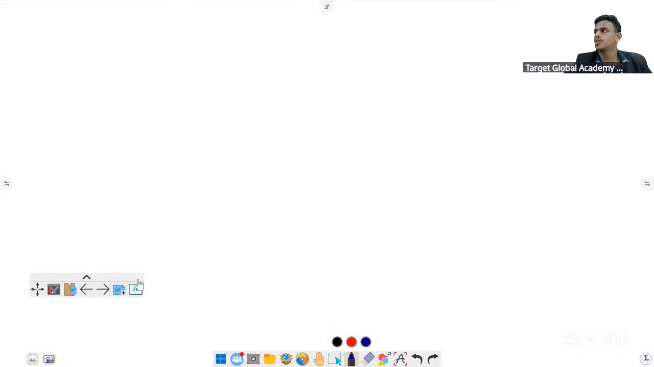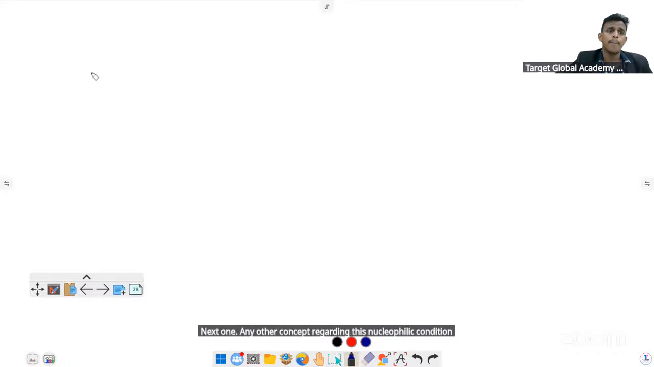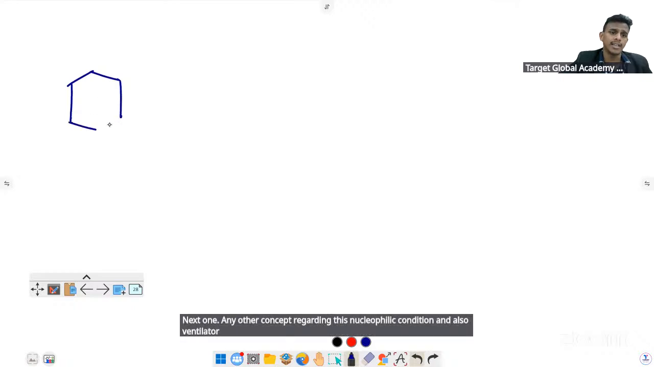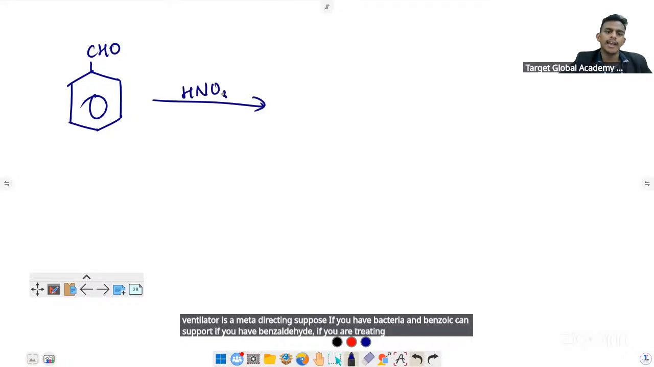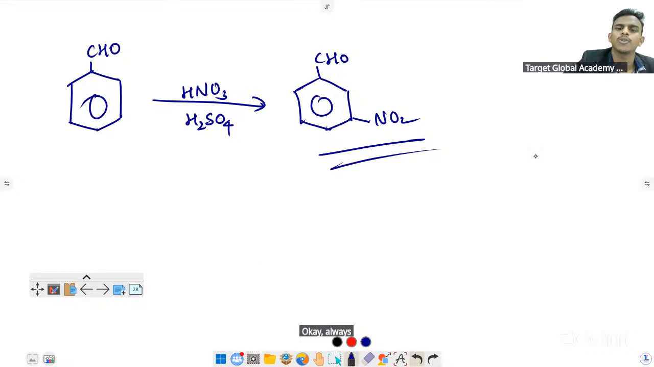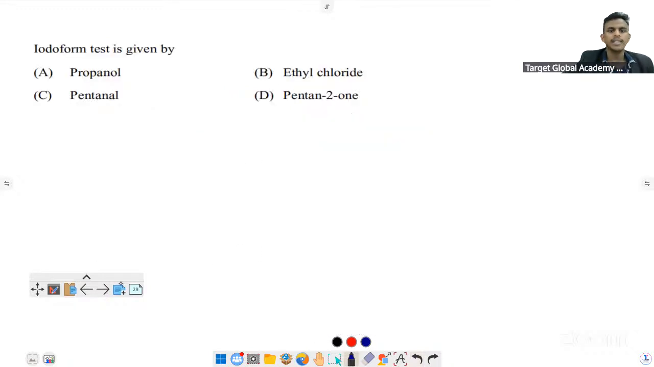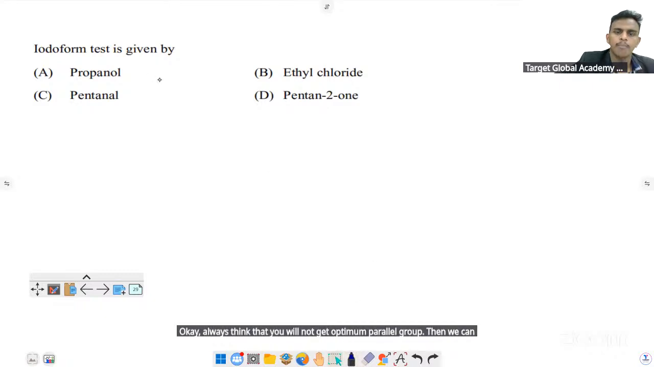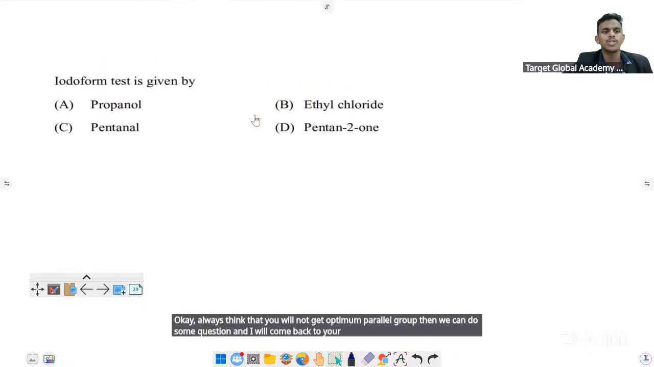Any other concept regarding this nucleophilic addition? And also, benzaldehyde is meta-directing. Suppose you have benzaldehyde and benzoic acid both. If you treat benzaldehyde with nitric acid and H2SO4 for nitration, you will get meta-nitrobenzaldehyde. Okay, always remember that you will not get ortho and para. This is a meta-directing group. Then we can do some questions and I will come back to your doubts.